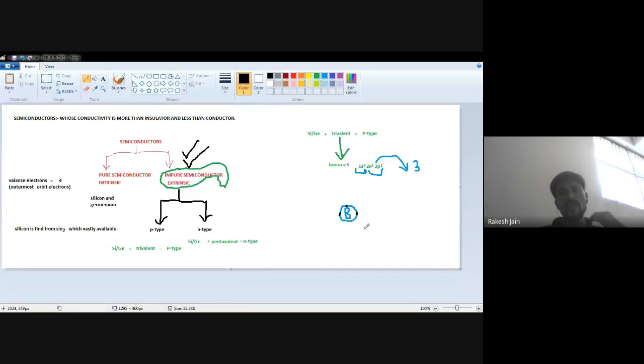So boron consists of 3 electrons. The impurity is boron, so boron is low and silicon is more.